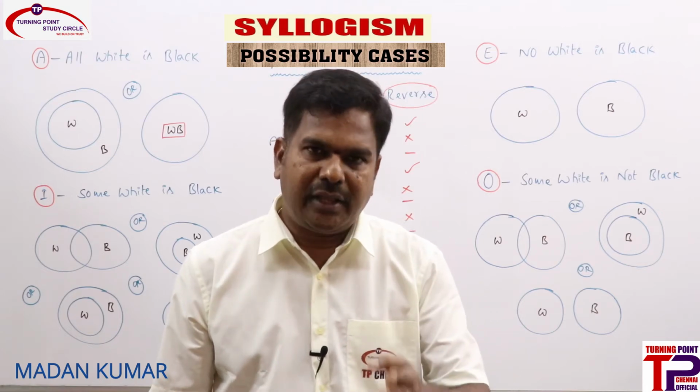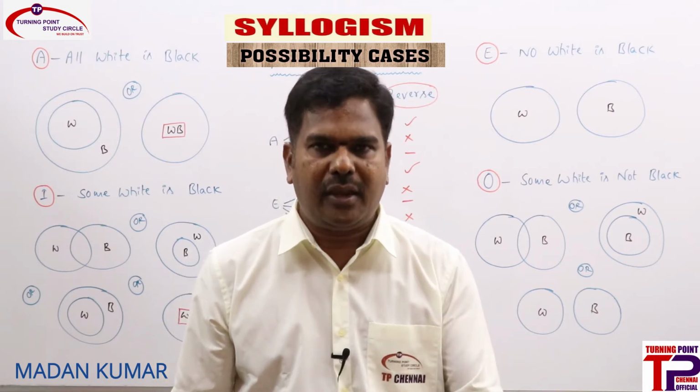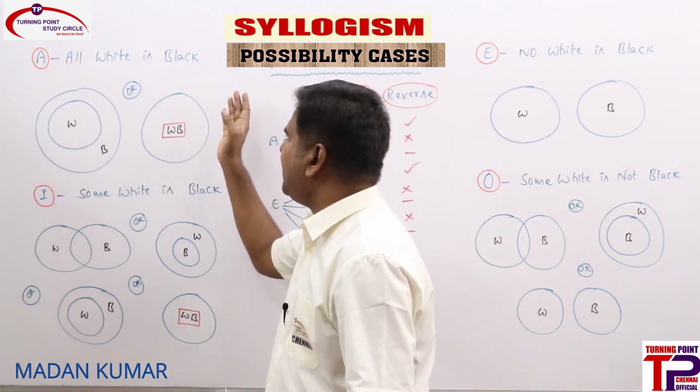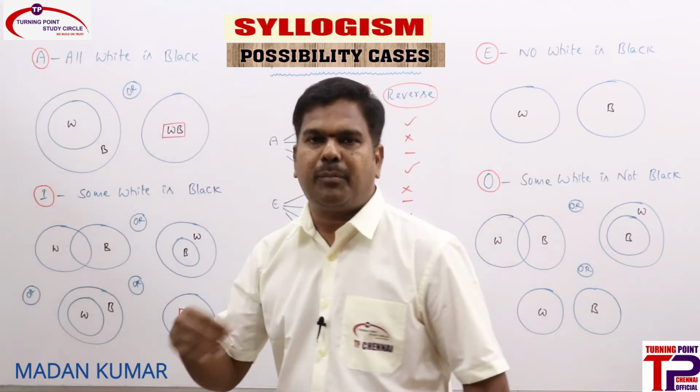Am I clear? For an A statement, what are all the possibilities? A reverse and O reverse. That's it. So that means whenever all white is black is given, all black is white is a possibility.